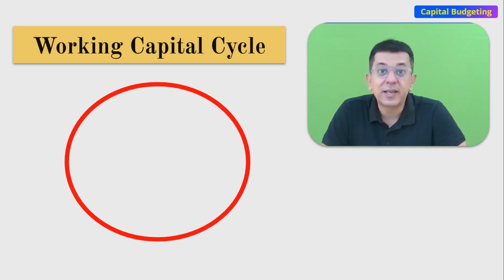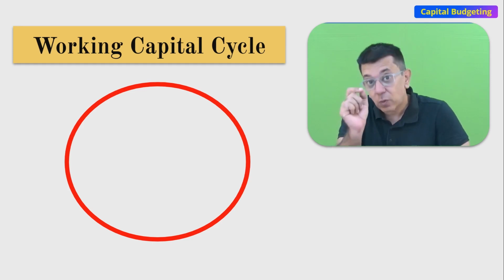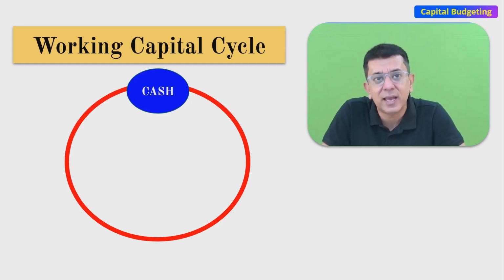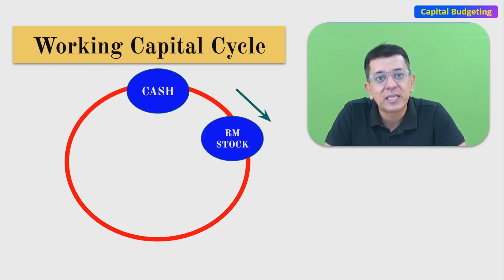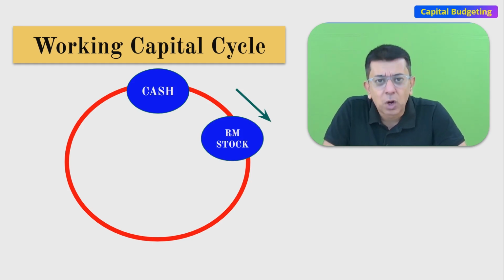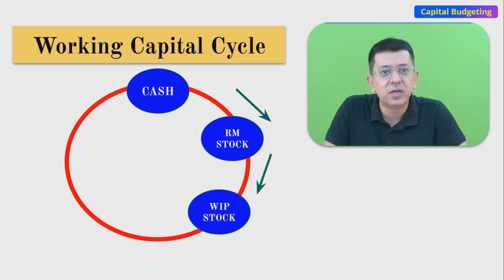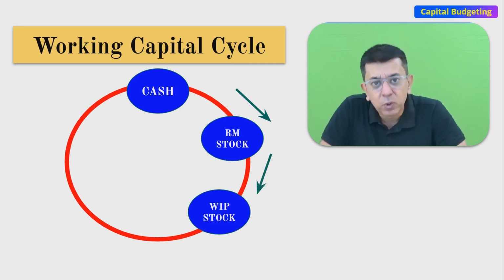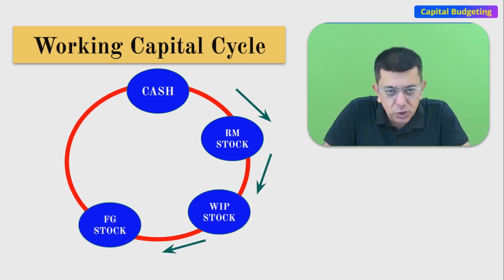Now, whenever you start any business, you need to invest in fixed assets. You need to buy plant and machinery, land and building, and so on. But you also require more money for working capital. We need to buy, in this case, raw material stock if we are a manufacturing company. In that raw material stock, you need to spend more on labor and overheads. So raw material gets converted into WIP, which we keep processing until it becomes finished goods.